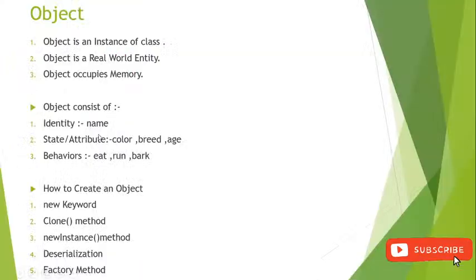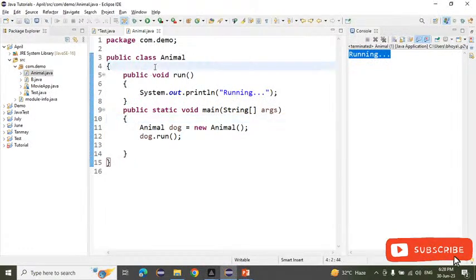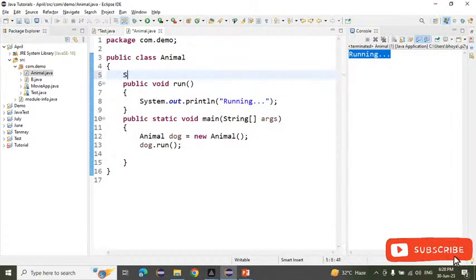Now we will try to create state and behavior this time. Suppose I have created one variable here, that is String name, or String color. String color I have given here as brown. Simply, I have created the state this time. State means nothing but the variable. So which is the state here now? That is the color, right?